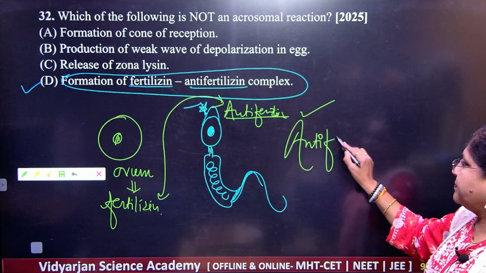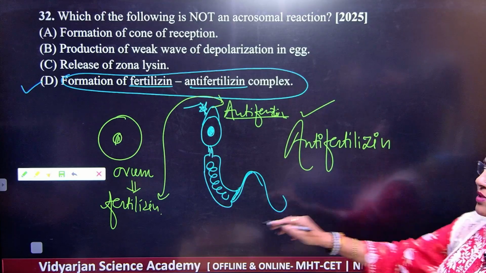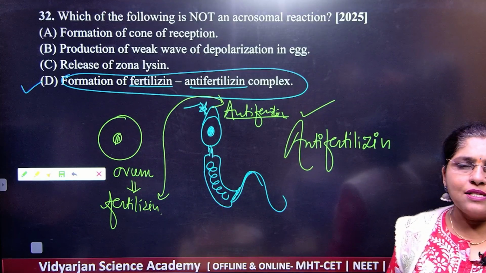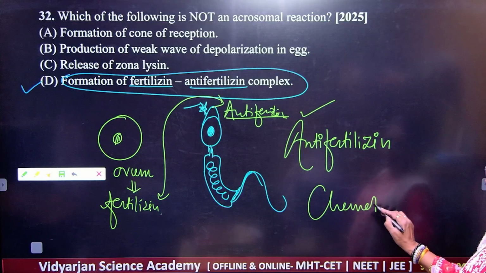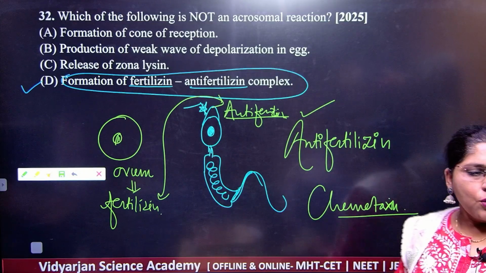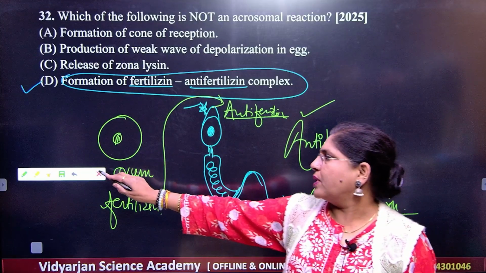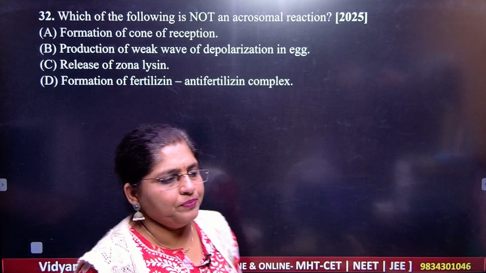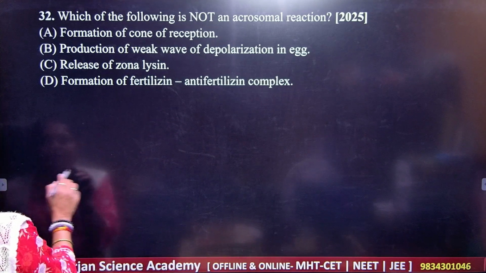Anti-fertilizing. Anti-fertilizing. Got it? And this will give you what here? Fertilizing. So which movement is there? Chemotaxis. They are going to find each other. Got it? So chemotaxis is going to be there and you will have the meeting of the sperm and the ovum. Got it? So D is the correct answer.